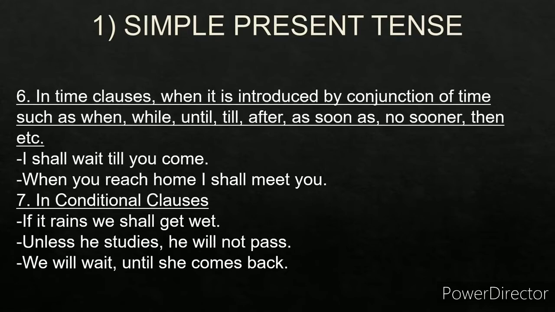Seventh one, in conditional clauses. In conditional sentences you will find a condition. What is a condition? If it rains, this is a condition. We shall get wet. So this is an example of a simple present tense. Unless he studies, this is a condition. He will not pass. This is not a future tense. This is a simple present tense. We will wait until she comes back. This is a condition. Until she comes back, we will wait. So this is an example of a simple present tense.